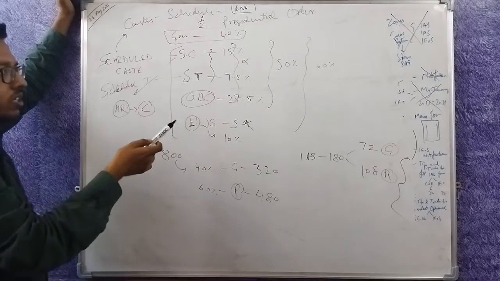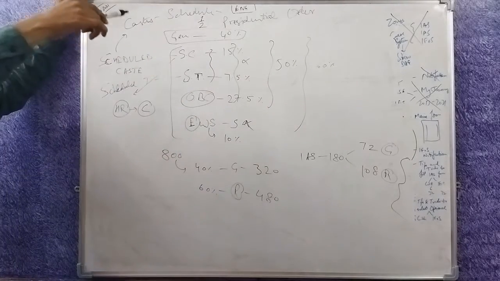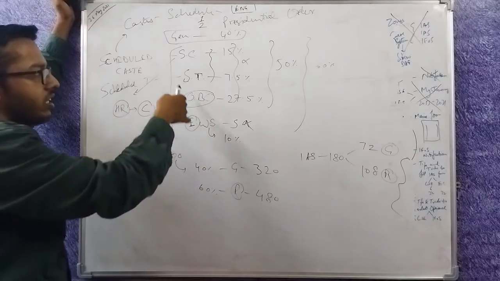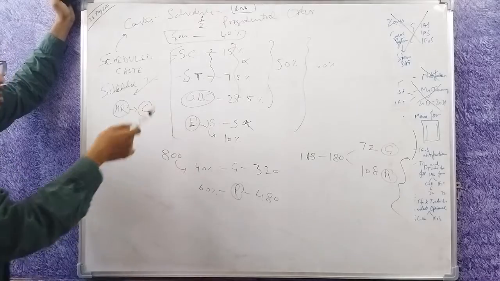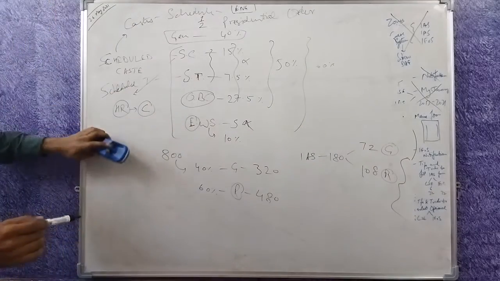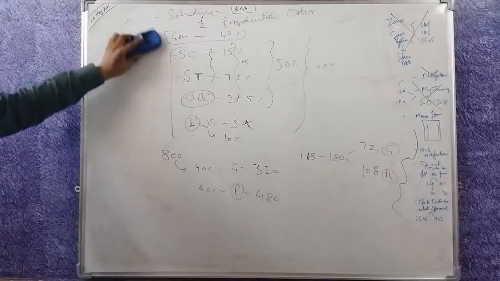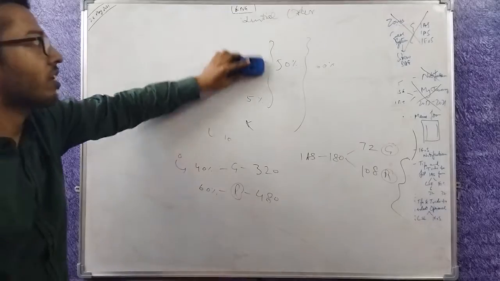There are some issues, for example, people hate reservation, especially those from the general category, but I don't. I think that they have suffered. There could be some issues, for example, targeting isn't proper, those who don't deserve it are getting the benefit, etc. But all these problems remain in a vast and diverse country like India, where there are 125 crore people.